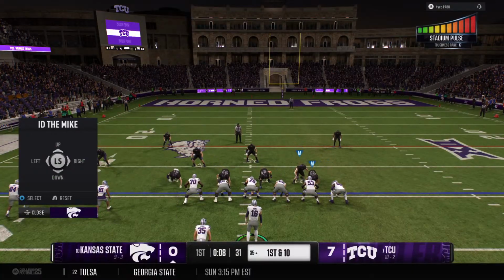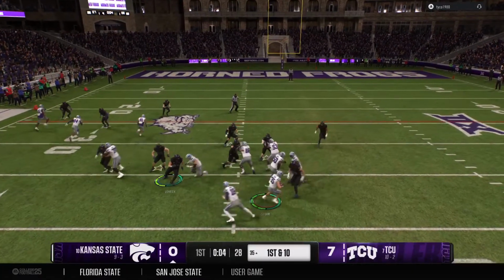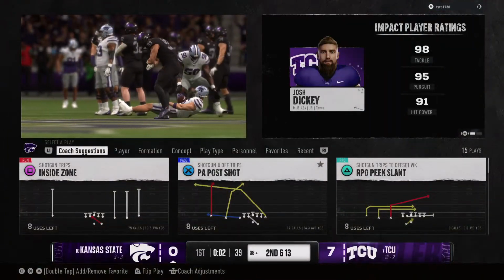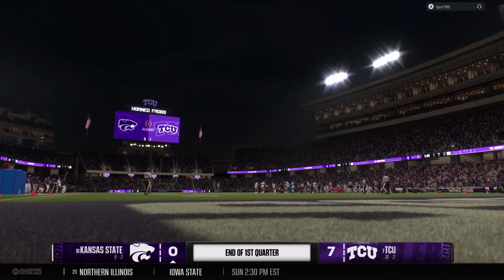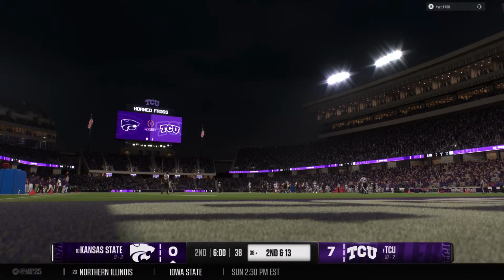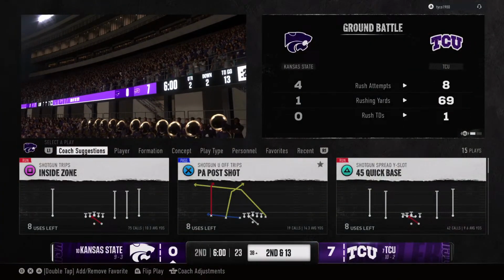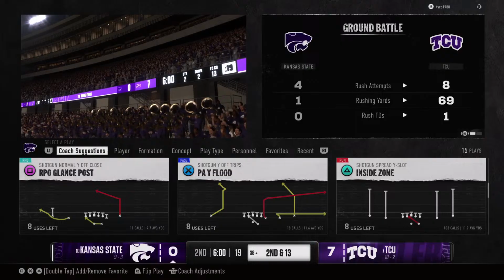Offense comes up to the line. They might have a chance for a couple more plays before the quarter expires. And they'll run it out of the shotgun. Defense makes the tackle as the final seconds of this first quarter run out. That's the end of the first quarter. With the score, TCU 7, Kansas State 0.